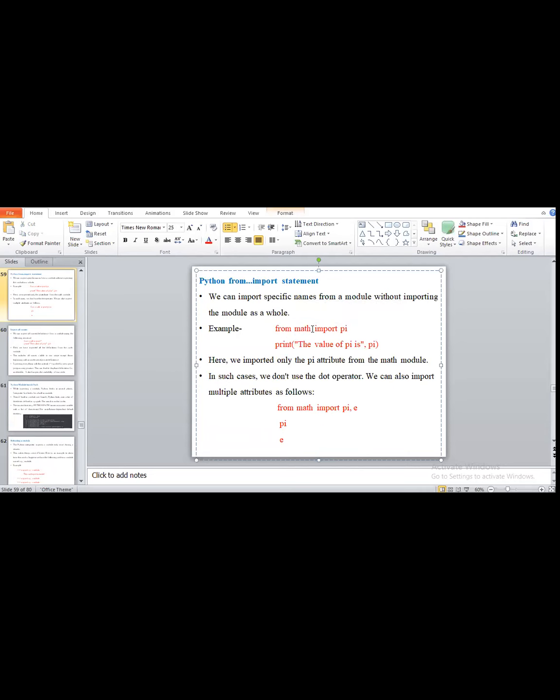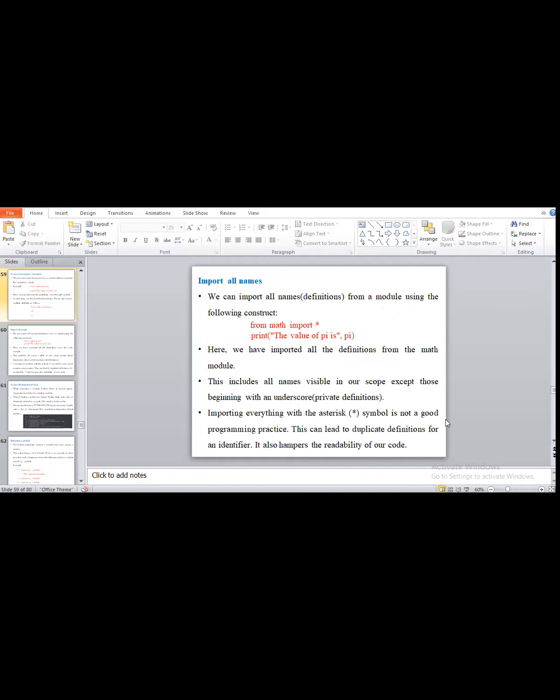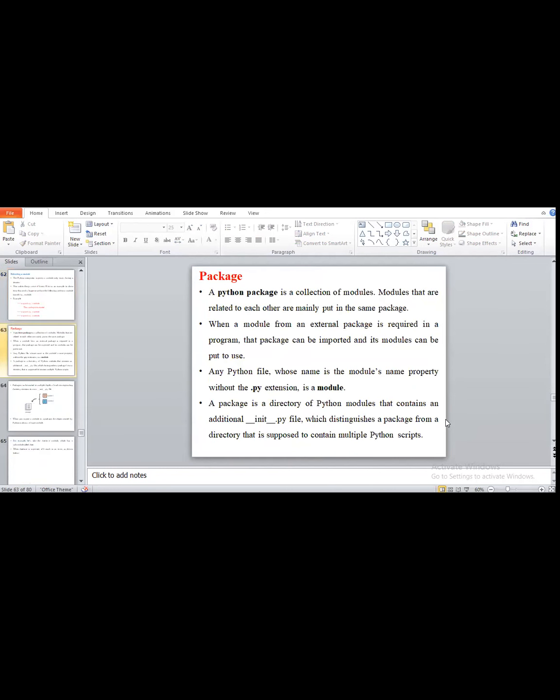Because in this math package we have lots of sub-modules like pi, exponent operation, square operation, or finding the minimum and maximum operation, all that. So we call it a package, meaning the collection of all the modules related to that point. So modules that are related to each other are mainly put in the same package.